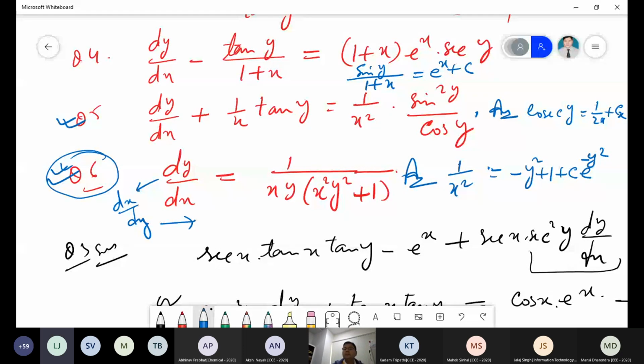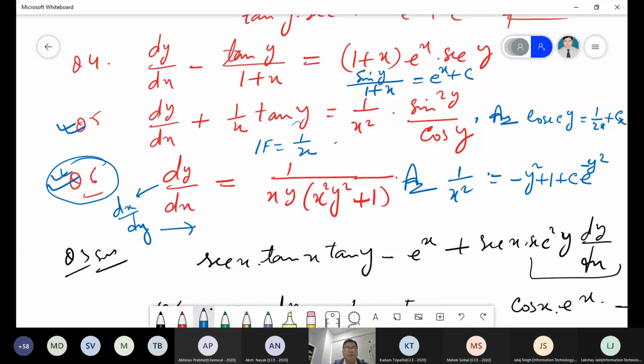What is the integrating factor of the fifth one? Fifth ka integrating factor, question number this, 1 by x tan y, na? Okay. So integrating factor is 1 by x. Is it correct, na? Okay sir. Yes sir, very good.